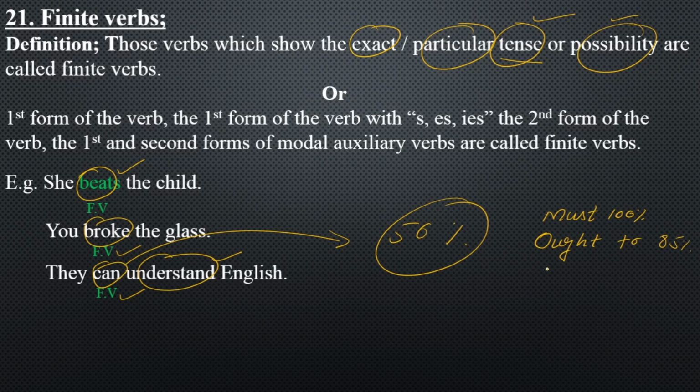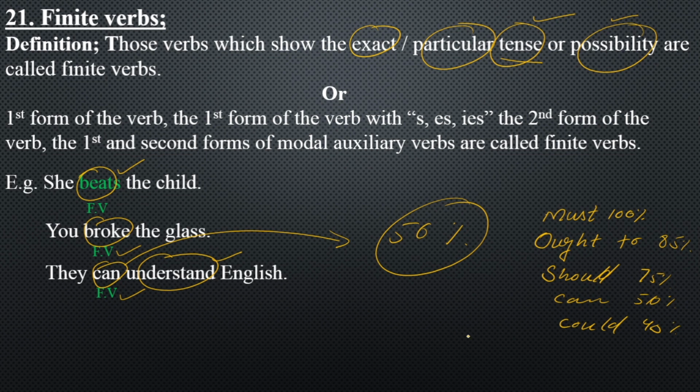And if I say they should understand English, should means 75%. And if I say they can understand English, it means 50%. And if I say they could understand English, it is the past, as well as in percentage it tells us 40%.